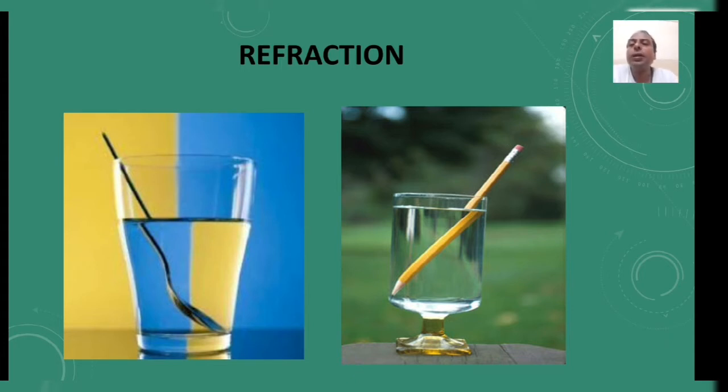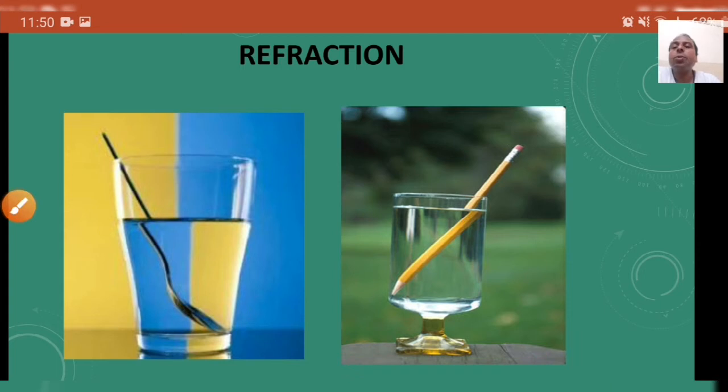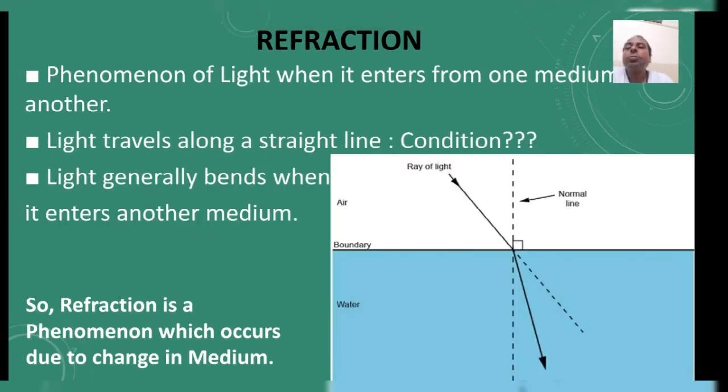Look at these two figures. You can see the bent image of the spoon which is immersed in a glass of water, and the pencil you can see here. This pencil also appears to bend at the surface of water. Now do you know why? Only because of refraction. So what is refraction?